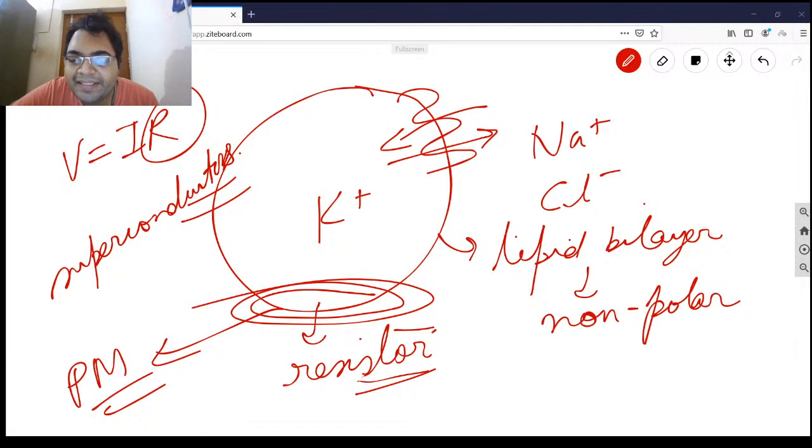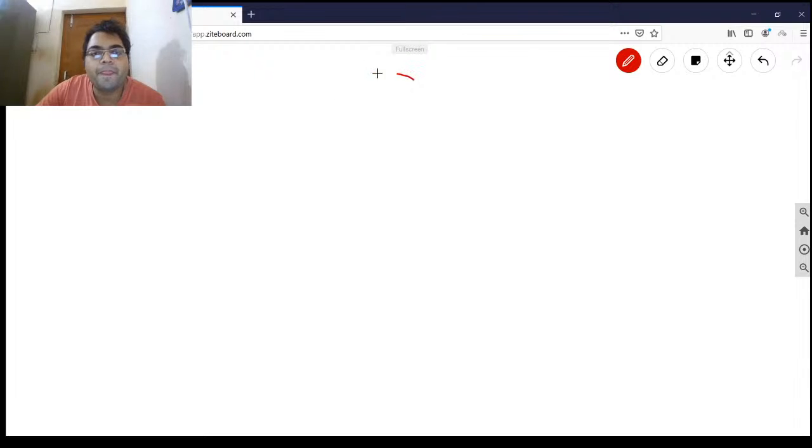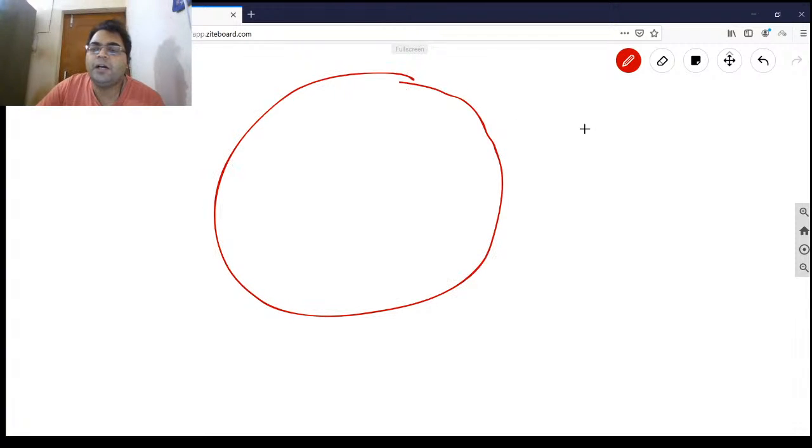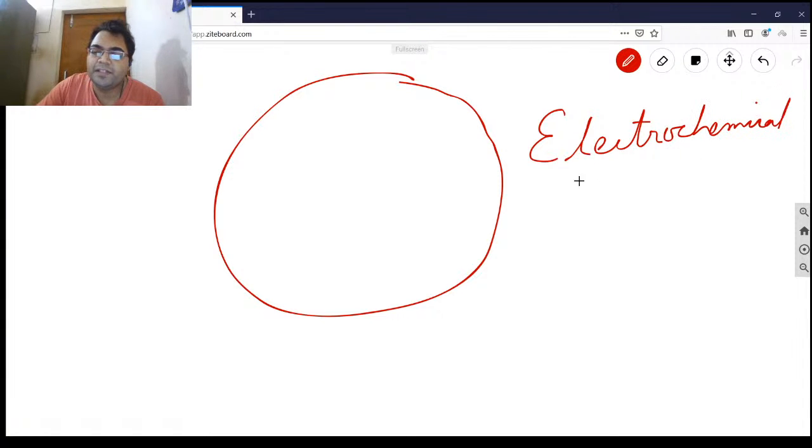Now, what will happen? The chemical gradient for potassium ions will tend to drive it out of the cell or not. Just think like this. This is the cell. Now we'll talk about electrochemical gradients pertaining to potassium and sodium, because these two are the major ions which cause current flow.